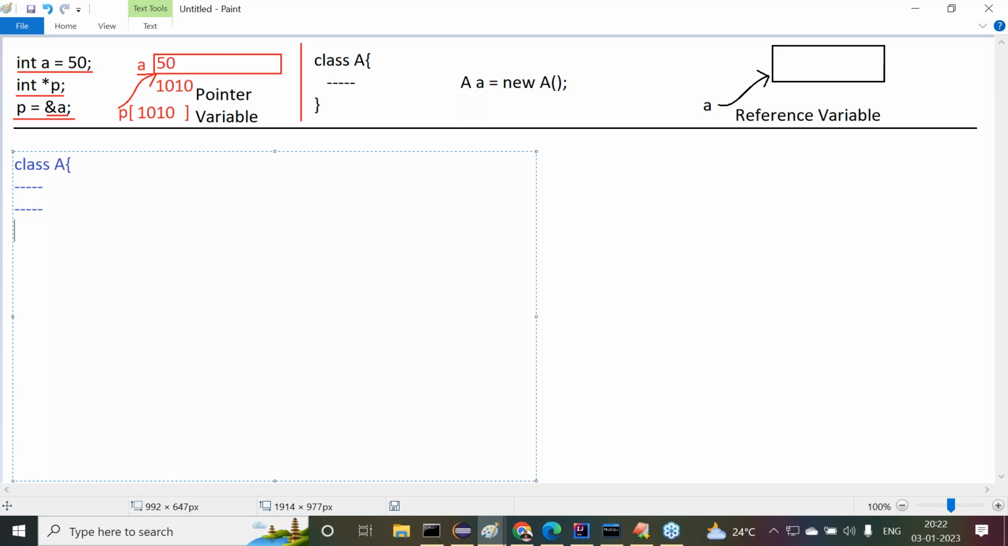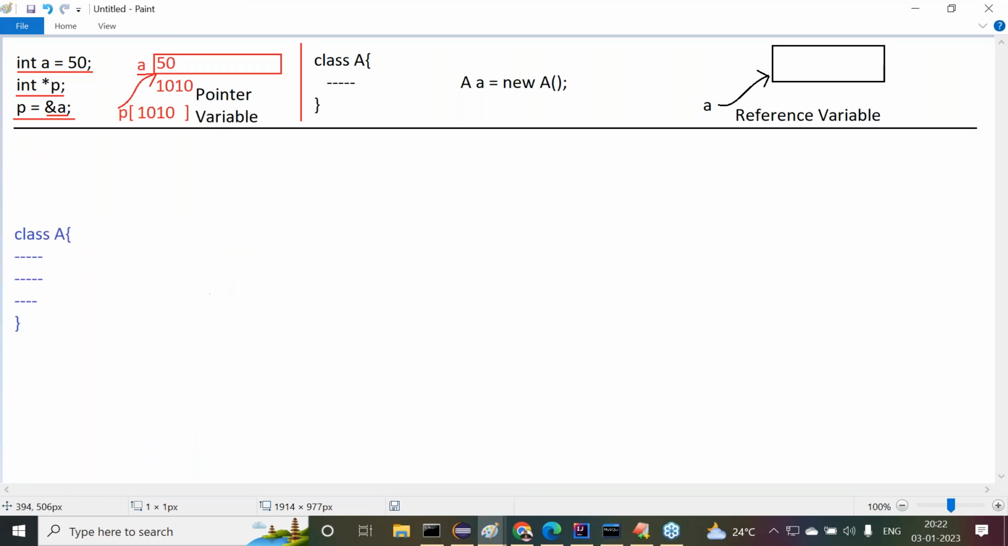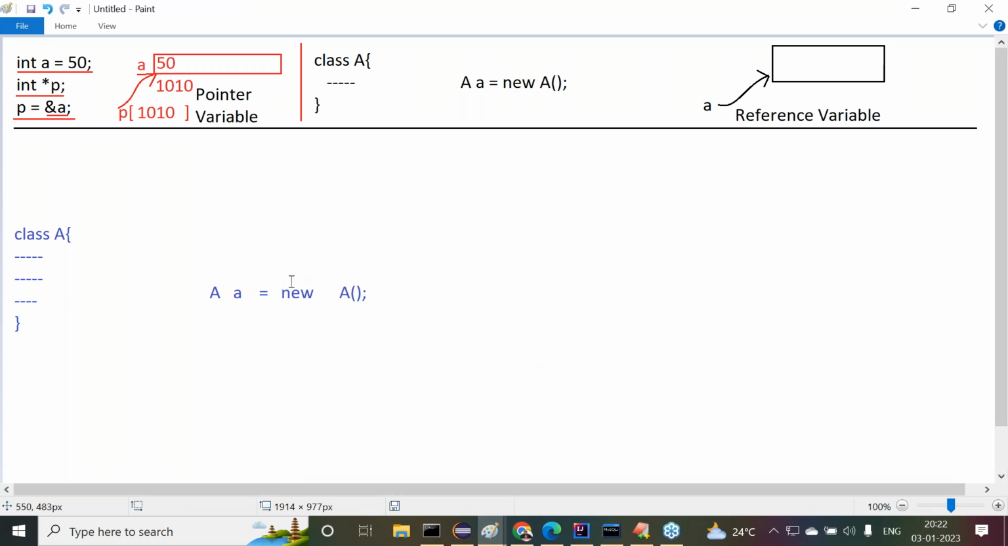Some data is available inside this class A. Class A, here we are having. All right, sir. Now I want to create an object for class A. A small a is equal to new A constructor, object created. This is an object creation statement in Java.